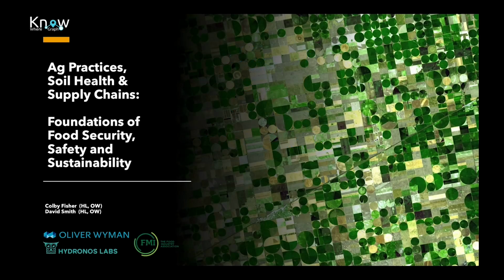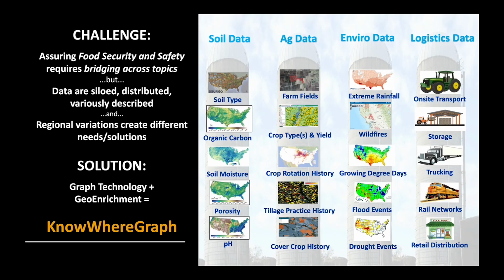The Nowhere Graph team has partnered with the Food Industry Association to explore vertical use cases in the area of food security and the food supply chain. Ensuring food supply chain resilience requires data that are siloed, distributed, variously described, and have regional variations that create different needs and solutions. In most cases, these data exist, but they are often not connected and siloed within specific domains.